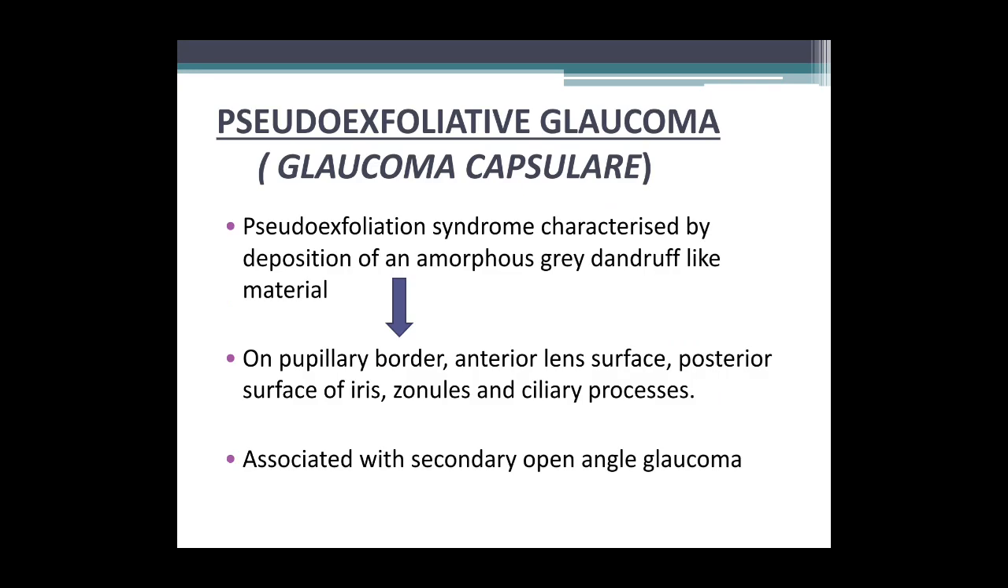Next is pseudo-exfoliative glaucoma, also called glaucoma capsulare. Pseudo-exfoliation syndrome is characterized by the deposition of an amorphous gray dandruff-like material on the pupillary border, anterior lens surface, posterior surface of the iris, zonules, and ciliary processes. This is associated with secondary open angle glaucoma in about 50% of the cases. The trabecular meshwork is blocked by the exfoliative material, which is considered a probable cause of pseudo-exfoliative glaucoma.